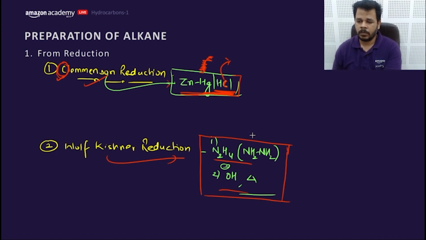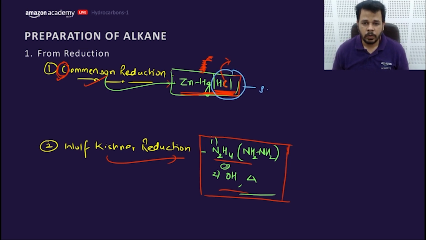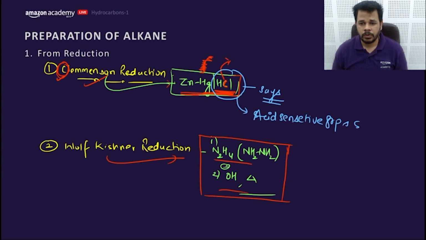Okay. Now, very important point I want to make. This HCl says you cannot have any compound which is acid sensitive while using Clemmensen reduction. So acid sensitive groups should not be present while using Clemmensen, otherwise they will change your desired product.